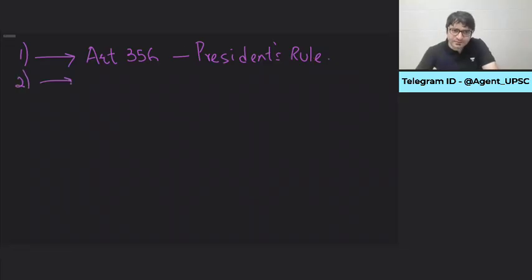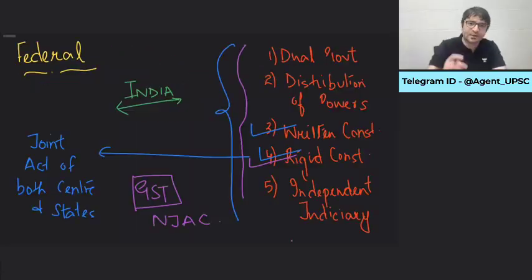Okay, let's look at the second point. At least we have distribution of powers between union list, state list, concurrent list. So, sir, what is your problem with that? We follow distribution of powers. My dear, my problem is that Constitution says in normal circumstances. So, what is this normal circumstances?